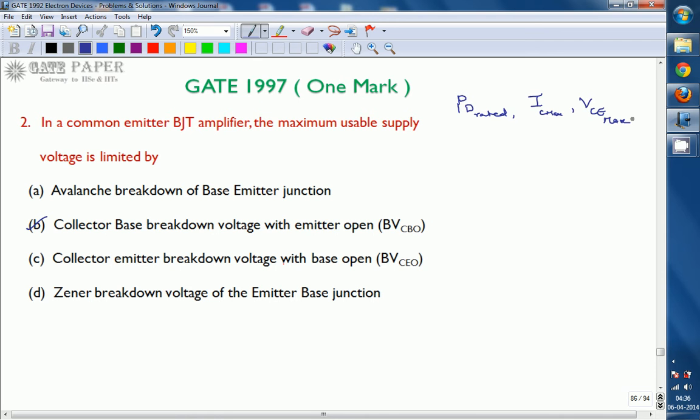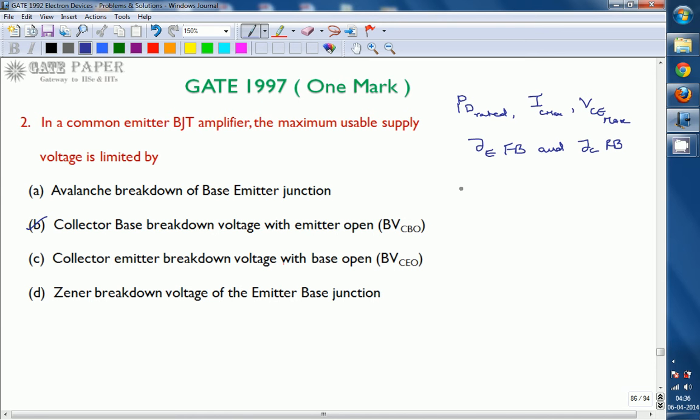collector junction voltage. Whenever the BJT is acting as an amplifier, we know that the emitter base junction is forward biased and the collector base junction is reverse biased. The forward biased junction doesn't affect the power supply, because the voltage across it is limited to 0.7 volts in case of silicon, 0.2 volts in case of germanium.